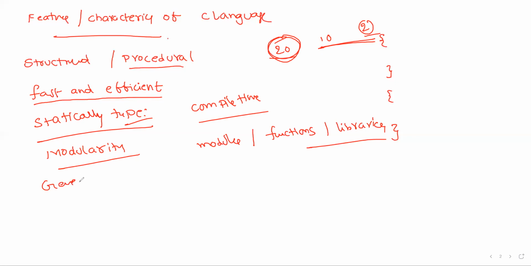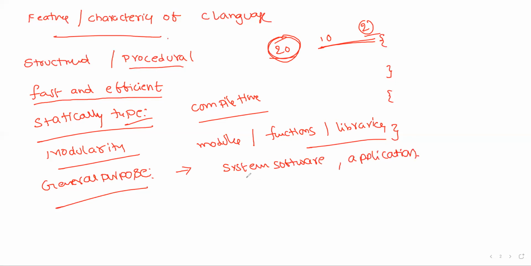And general purpose language. What do you mean by general purpose? Actually, the language C was developed. The main purpose of C language is to design the operating system. But along with the design of operating systems, the C language is used in many applications. That means by using this C language, we can develop system software or application software.